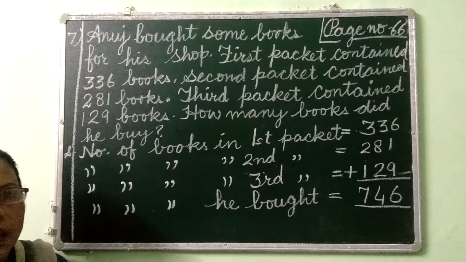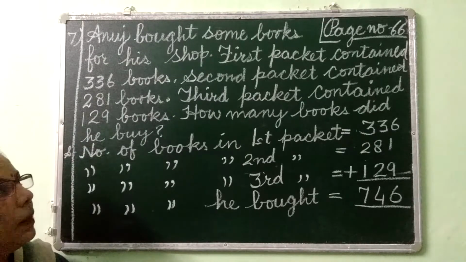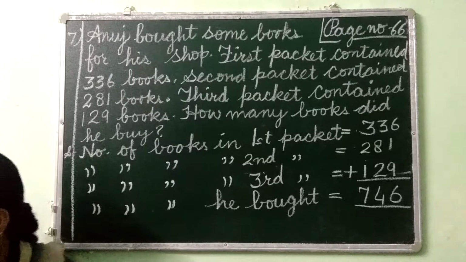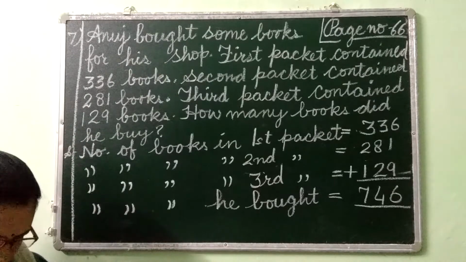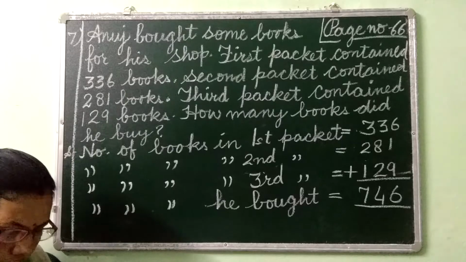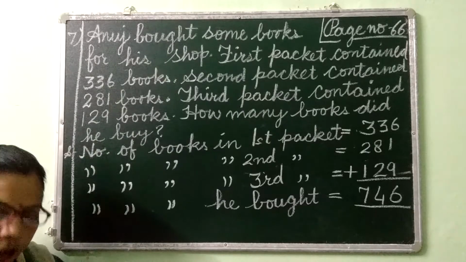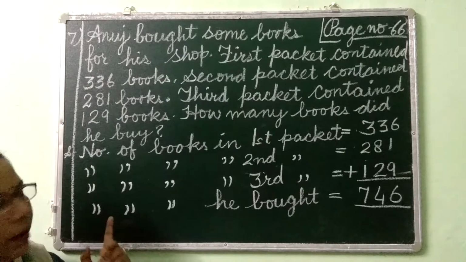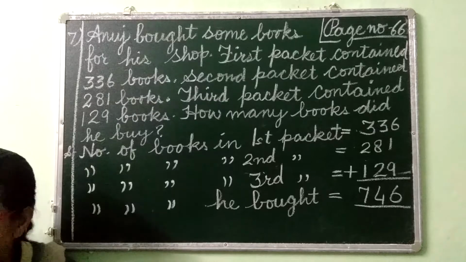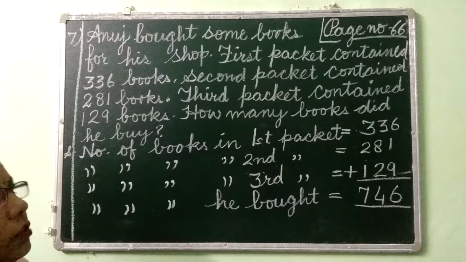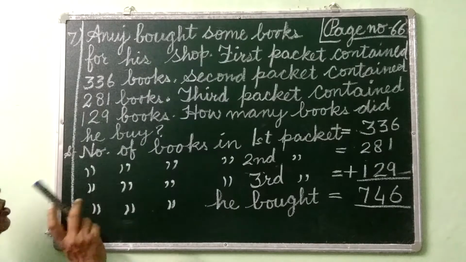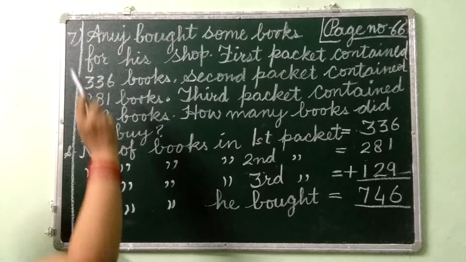Children, in our last class, we have completed up to question number 4. Four questions I have done for you, and 5 and 6 I had given you as homework. Today I am going to do the 7th question. I hope that all the children have completed their homework. Now just look at the 7th question. First of all, we will read the question. So you also read with me.